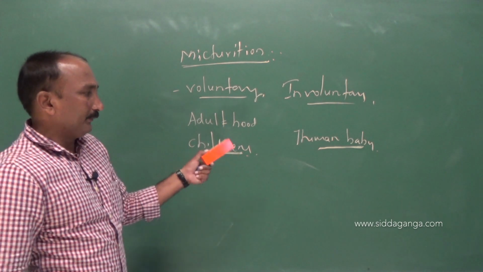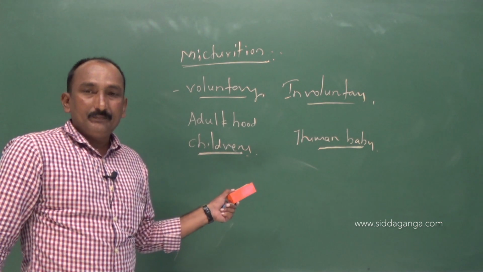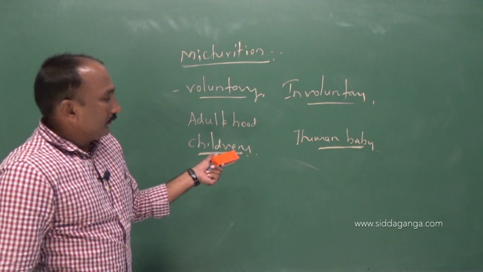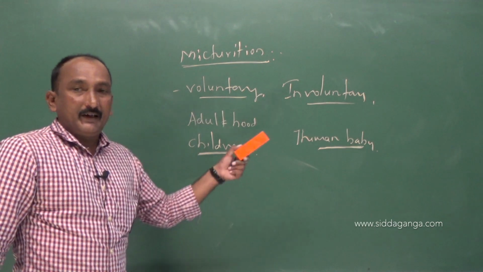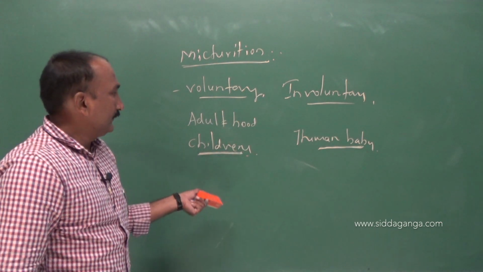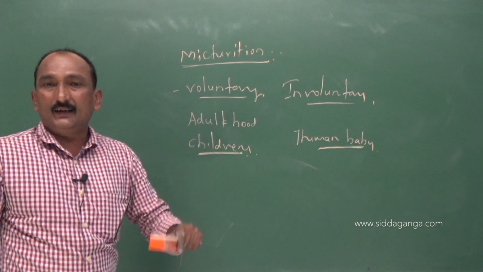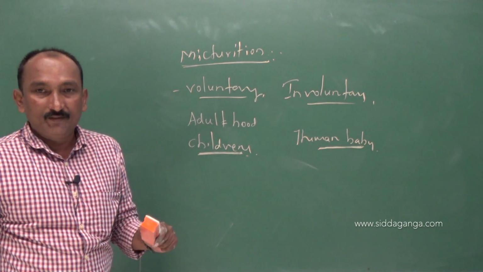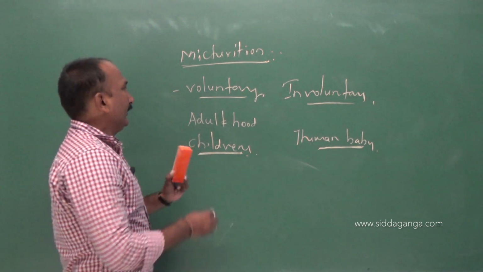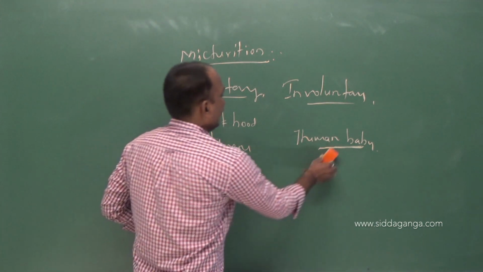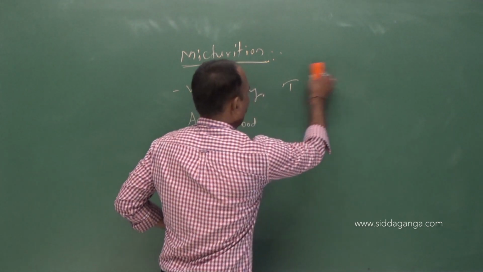Gradually the human baby develops from a kid to a child, then an adult, and that process comes under the control of the central nervous system. So mostly micturition is a voluntary process.